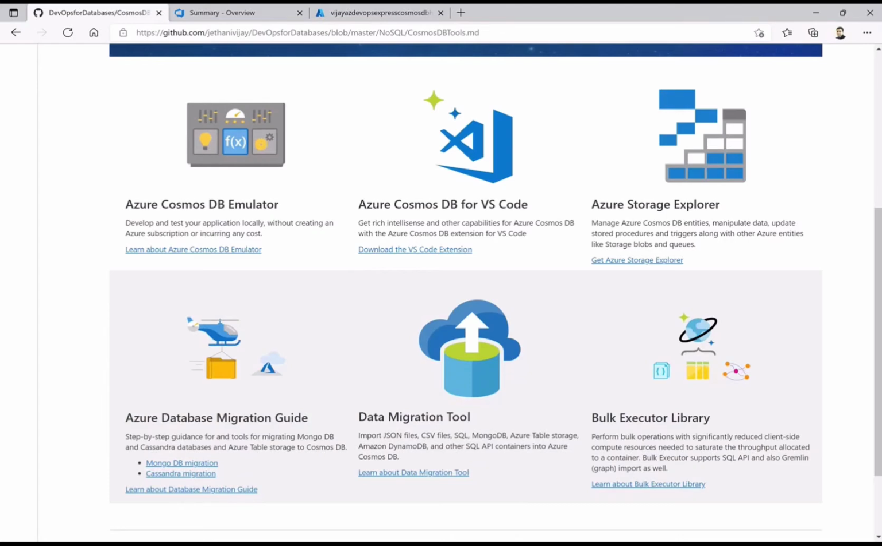You can also search for them on the net. I can also provide you the links at the end of this particular session.